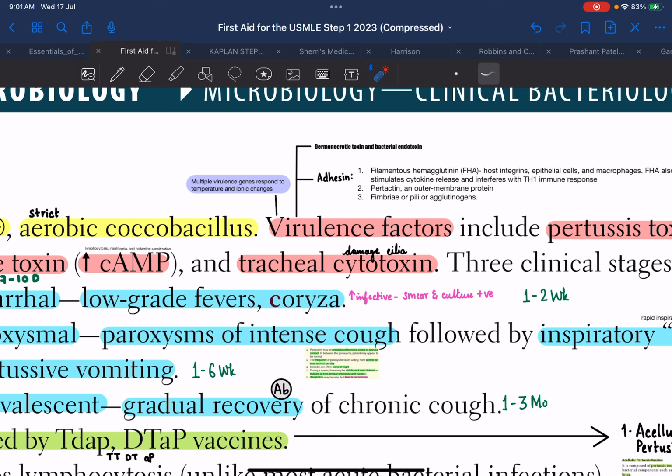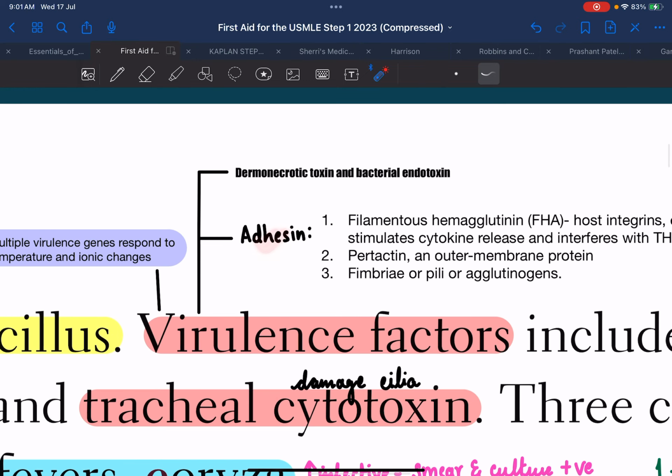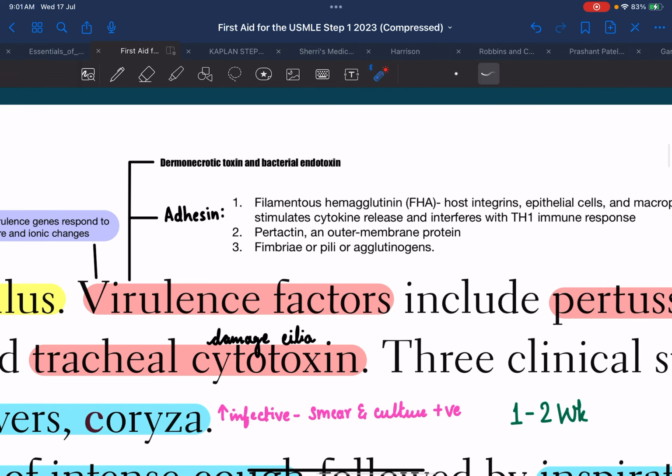so that we can understand what the basic toxin or virulence factor is, which is causing certain manifestations within the body. So, firstly, we come to adhesins, which will help the bacteria to adhere to the respiratory mucosa. Adhesins include filamentous hemagglutinin, pertactin, and fimbriae or pili.